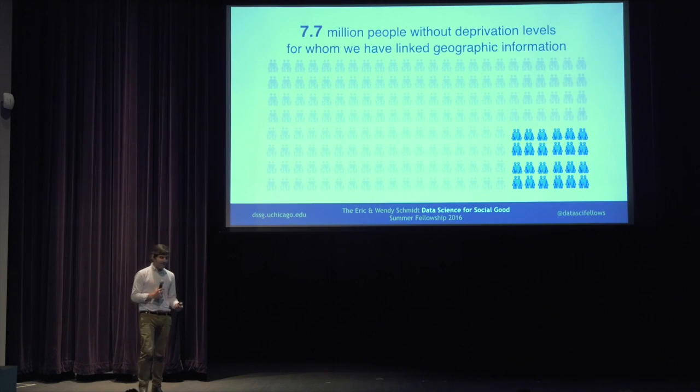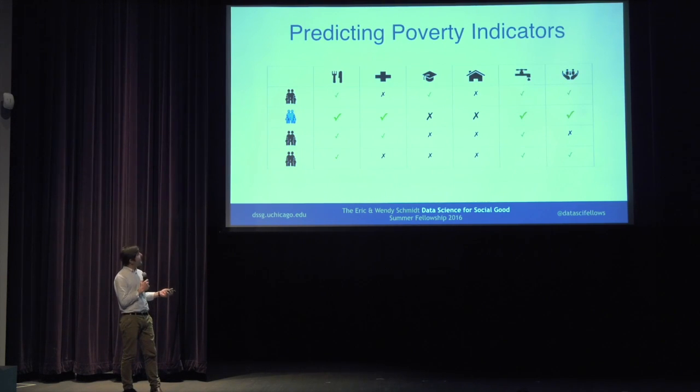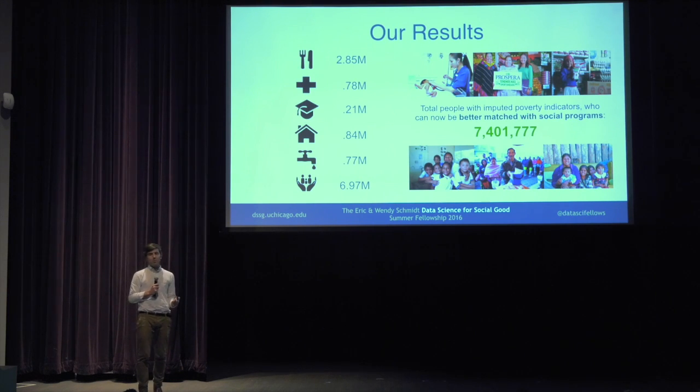So using this geographic requirement gives us better precision and accuracy in our predictions, but it also limits the amount of families that we can successfully target because of address concerns in the country, having good data on families. So given that, we can then successfully predict these deprivations for families. And so in the end, our results, we were able to get this data for 7.4 million people in the country of Mexico who now Sedesol can better match with programs that will help alleviate the poverty that they're suffering from. Thank you very much.